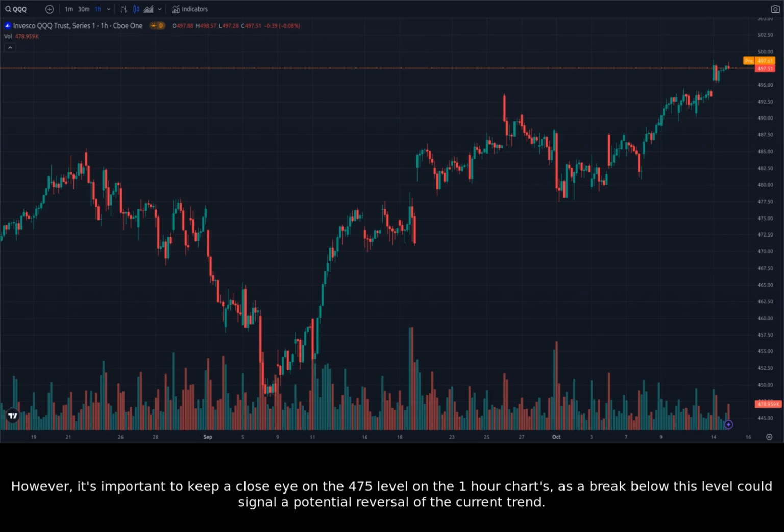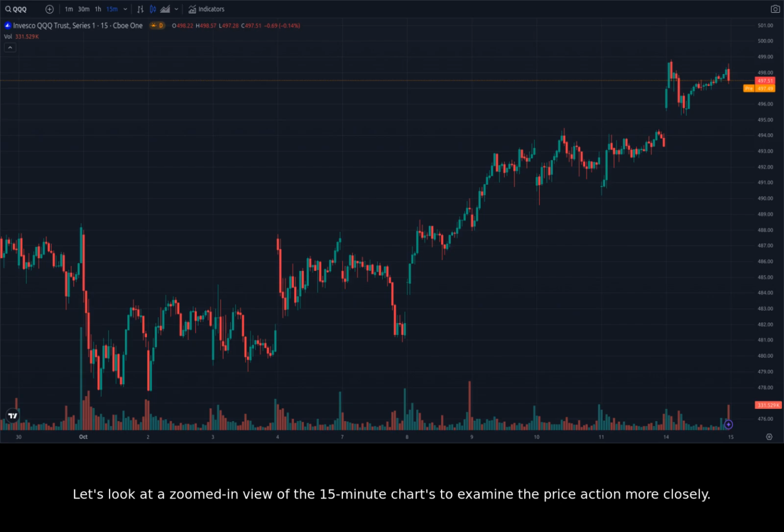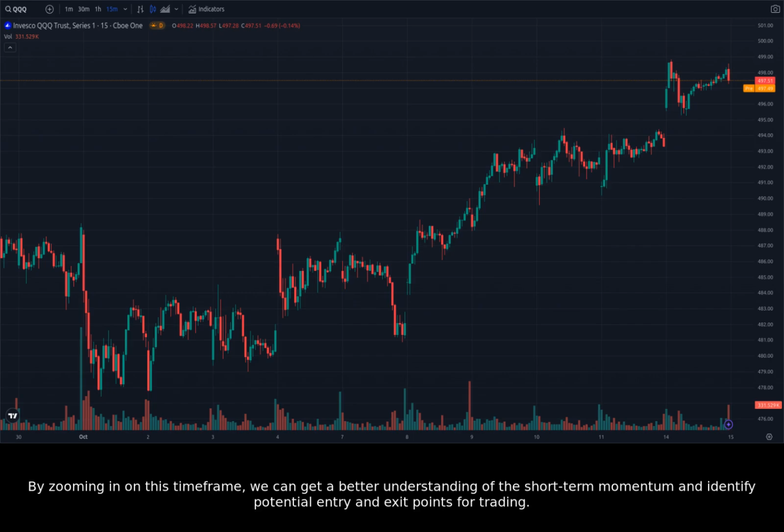However, it's important to keep a close eye on the 475 level on the one-hour charts, as a break below this level could signal a potential reversal of the current trend. Let's look at a zoomed-in view of the 15-minute charts to examine the price action more closely. This is where we can see the recent pullback and the potential for a bounce back. By zooming in on this time frame, we can get a better understanding of the short-term momentum and identify potential entry and exit points for trading.